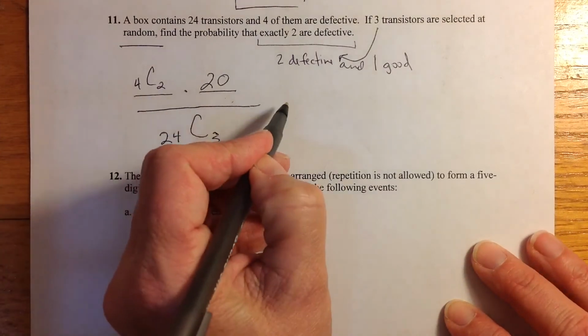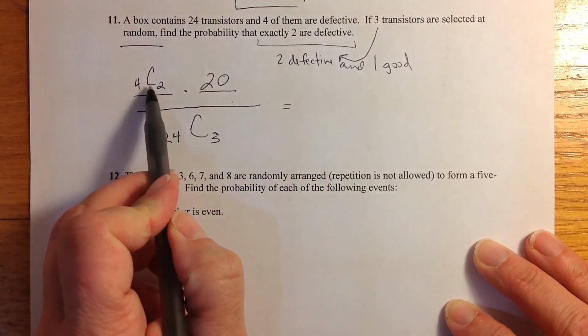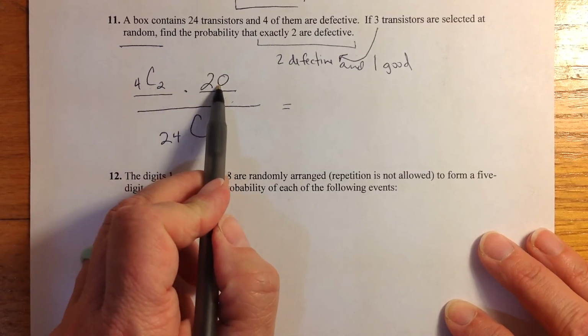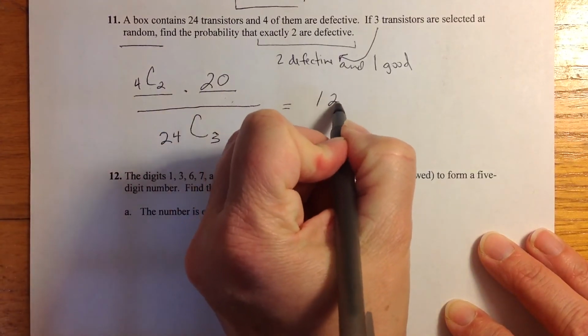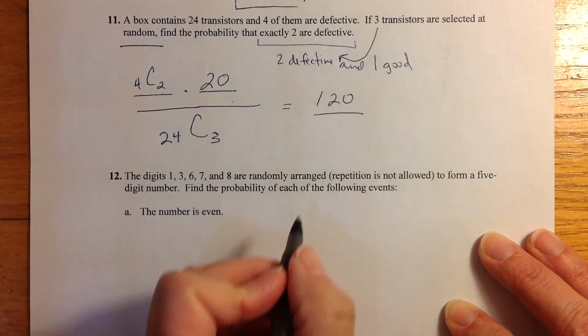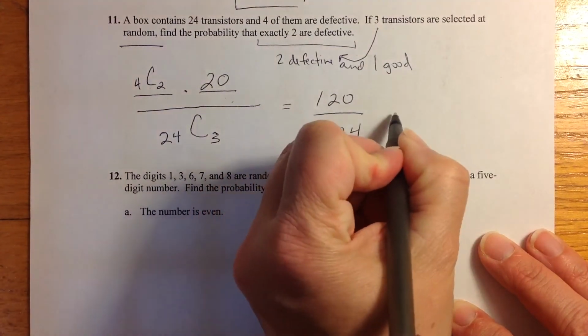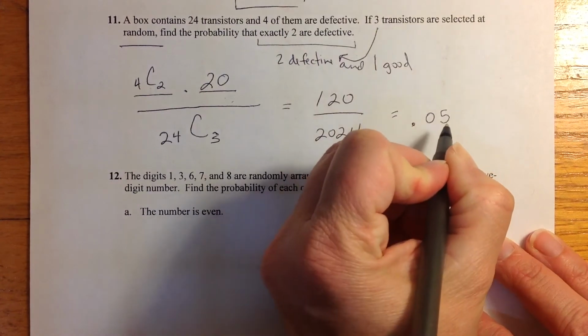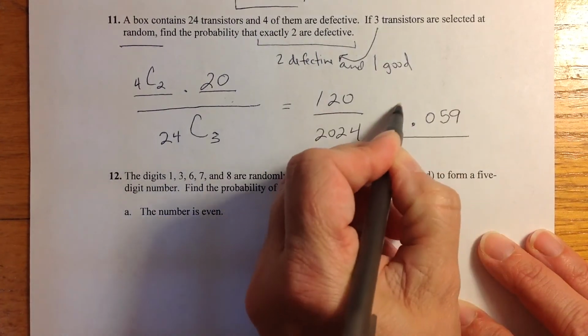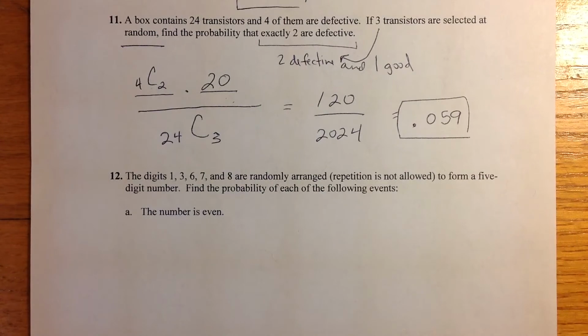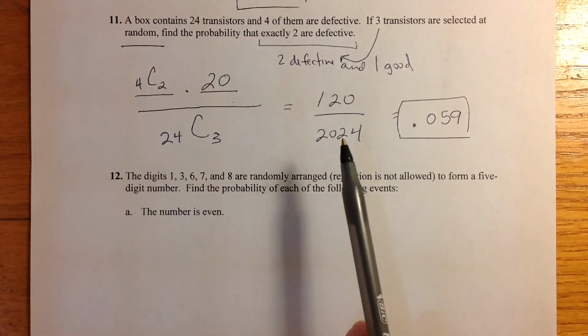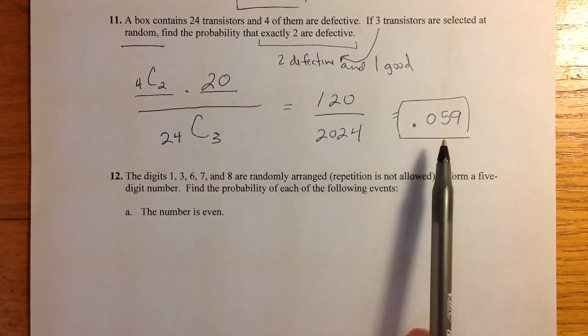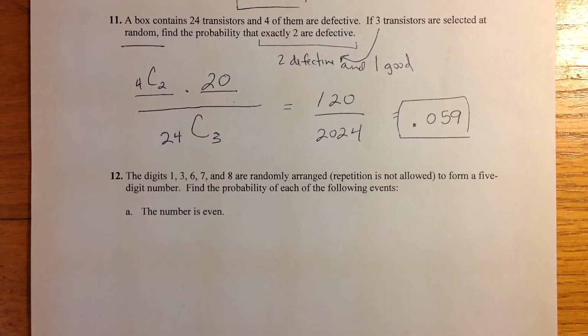So this is the fundamental counting principle. In the top, you'll get this with your calculator and multiply by 20, and you'll end up with 120 over 2024, which is 0.059. Again, remember, probability answers should always fit somewhere between 0 and 1. If you'd rather reduce your fraction, you can do so. A decimal is perfectly fine.